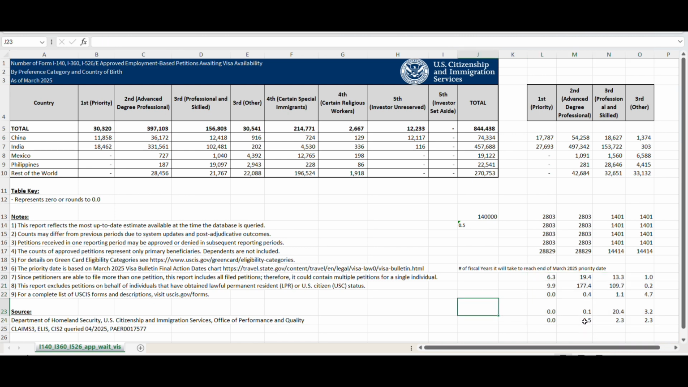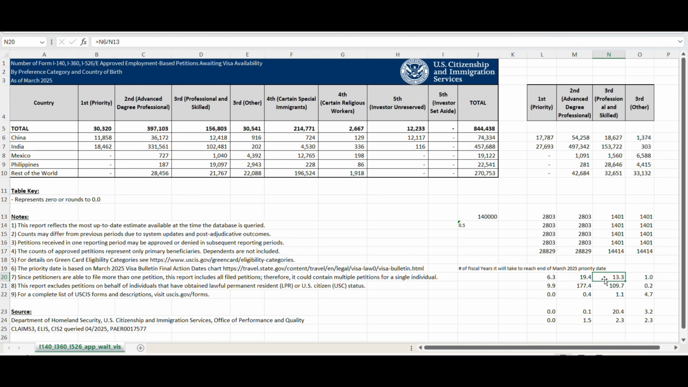Okay, it says it might take 1.5 years to get to March 2025 for EB2 rest of the world. Okay, that's what it says with the family dependent inclusion. Then the EB3 skilled.